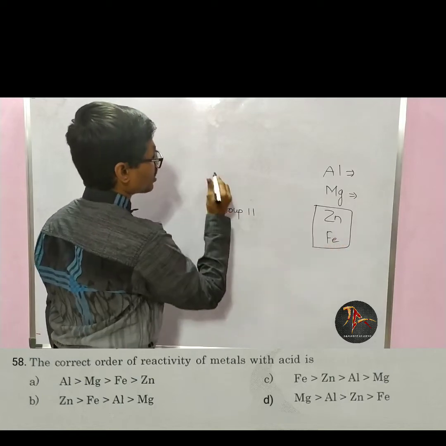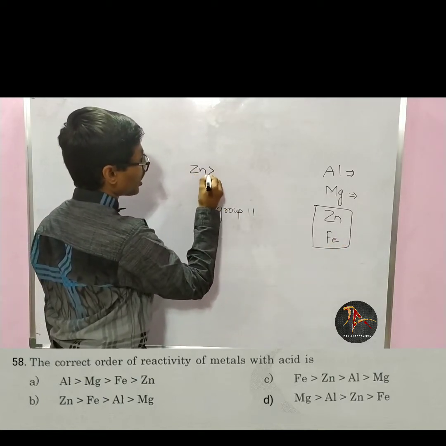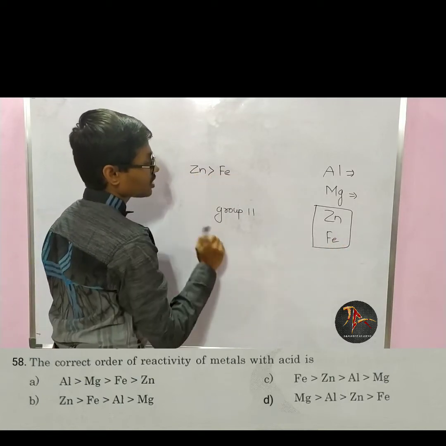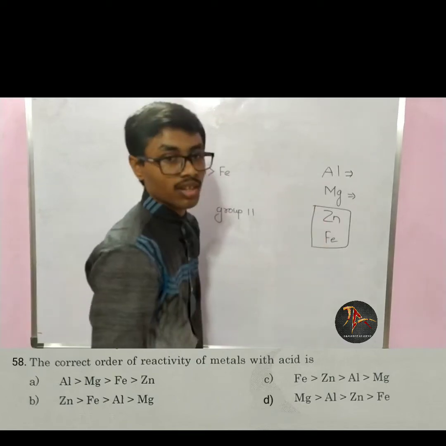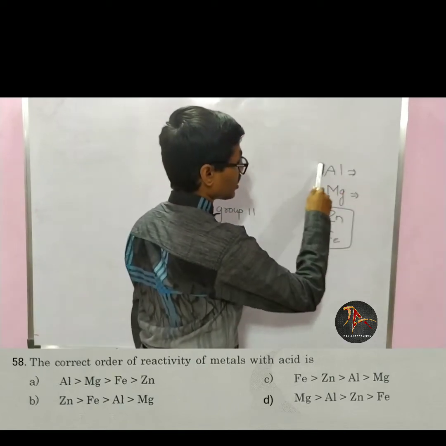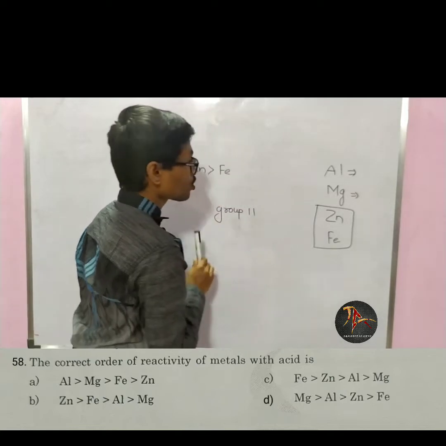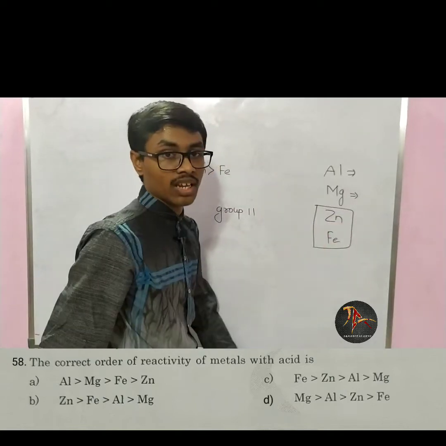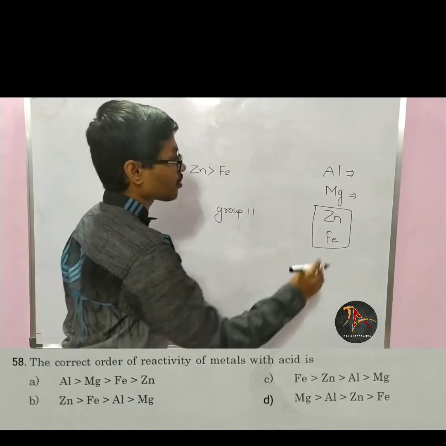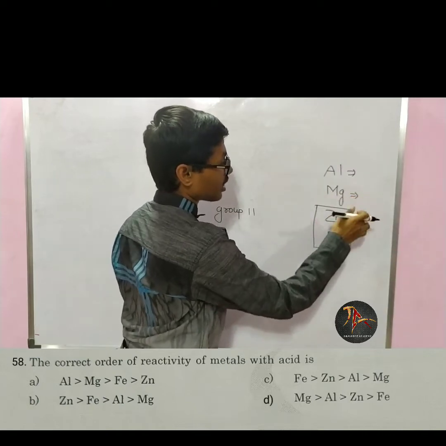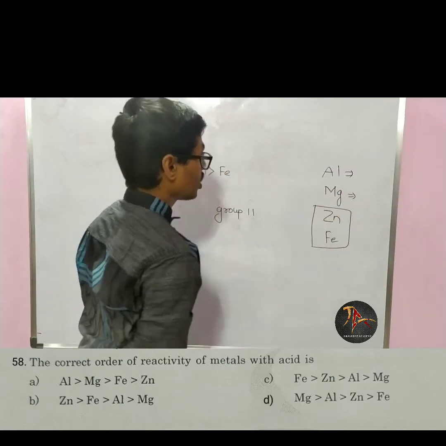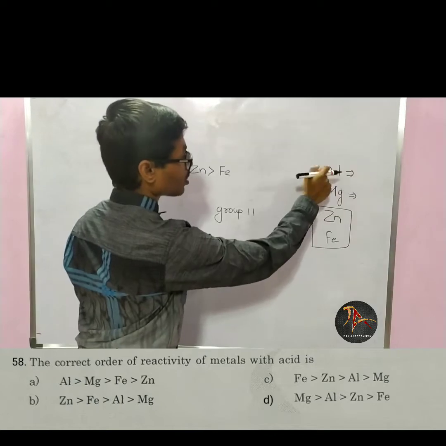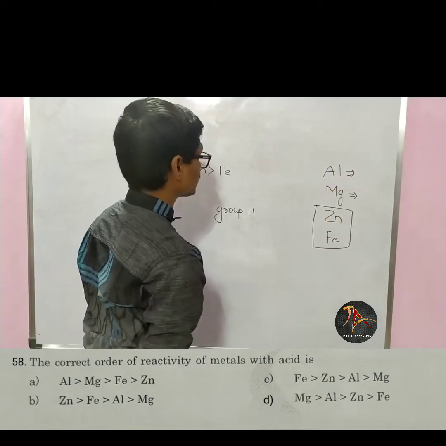So we have to remember that zinc is more reactive than iron, and we have to also remember that group 3 and group 2 metals are more reactive than transition elements. Not always correct, but generally.